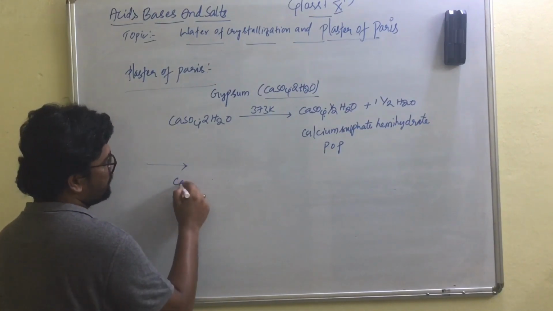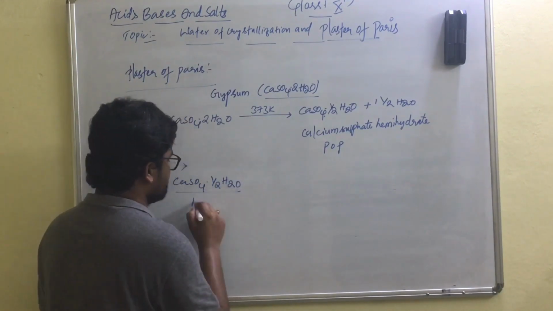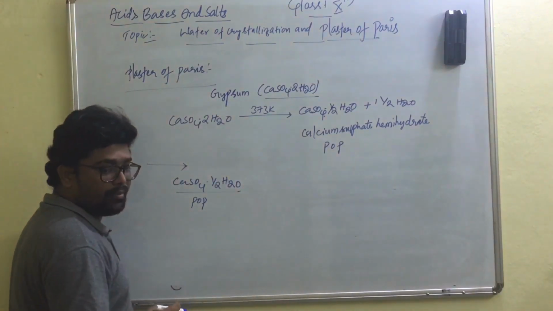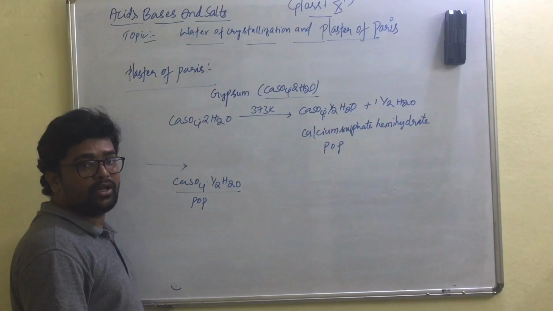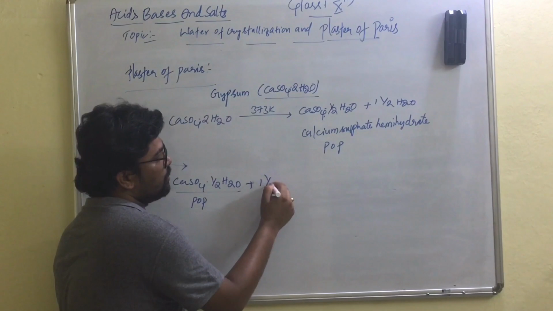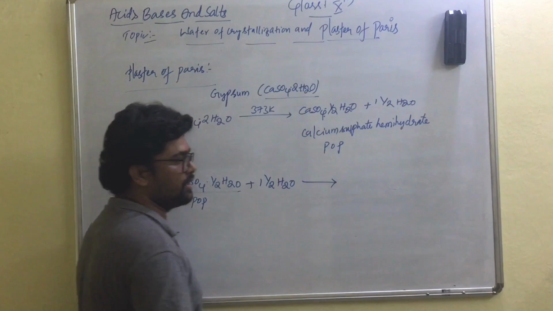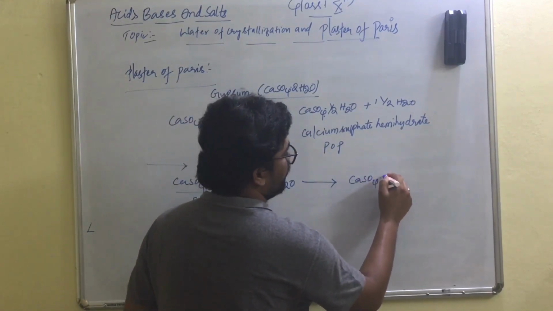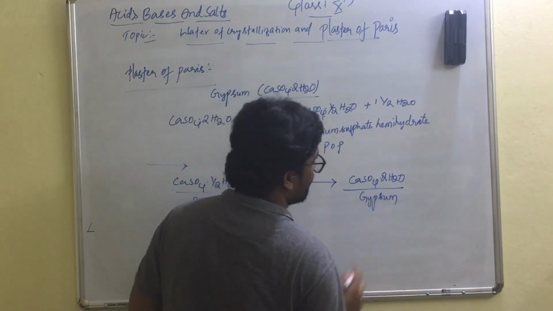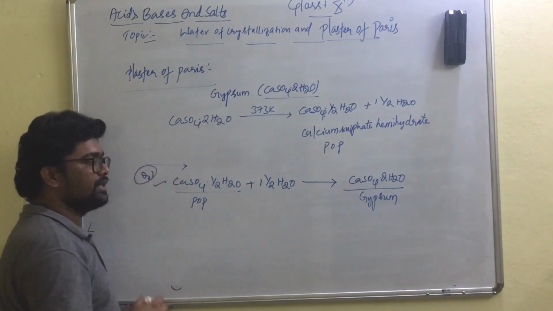You have to remember, students, that plaster of Paris, whose chemical name is calcium sulfate hemihydrate, is stored in a moisture proof container. Why is it stored in a moisture proof container? Because when plaster of Paris comes in contact with moisture, it again becomes a hard mass, that is, it forms gypsum again. In order to prevent it from forming gypsum again, it is stored in a moisture proof container, and a question could be asked in the exam.